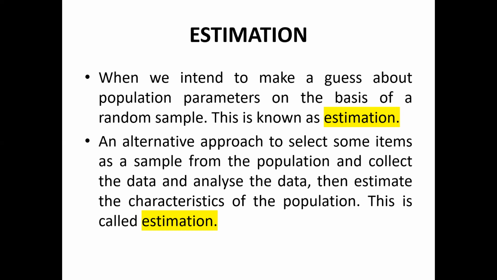So an alternative approach is to select some items as a sample from the population, collect and analyze the data, and then estimate the characteristics of the population. In simple terms, estimation is when you take a sample and try to determine the population parameters on the basis of that sample.